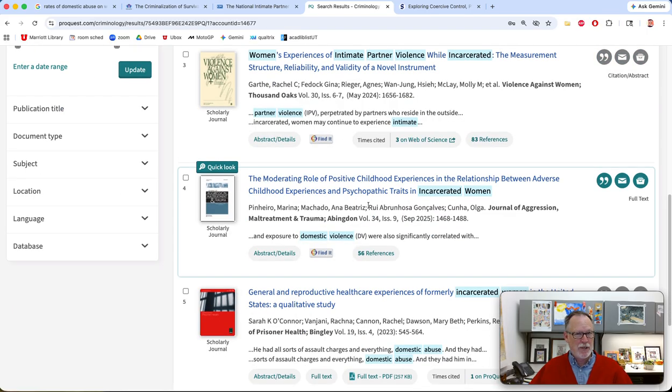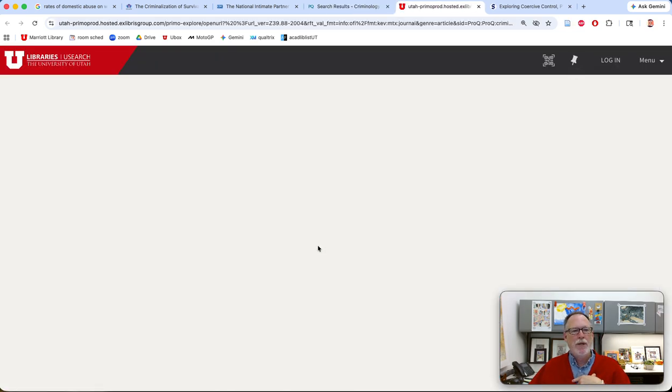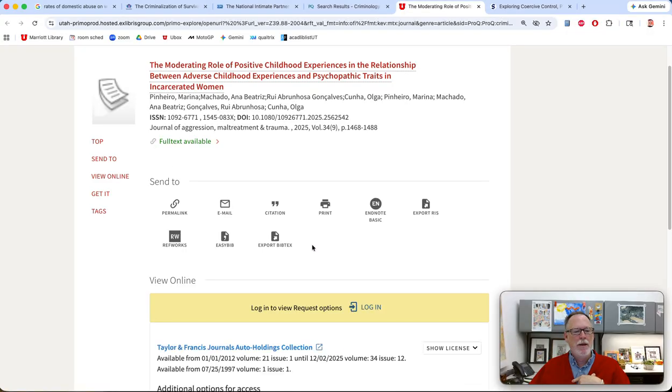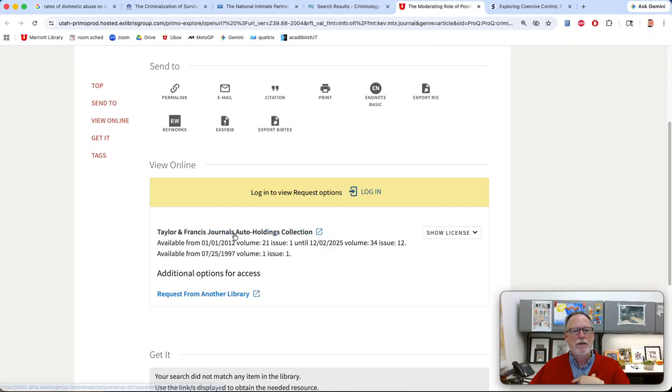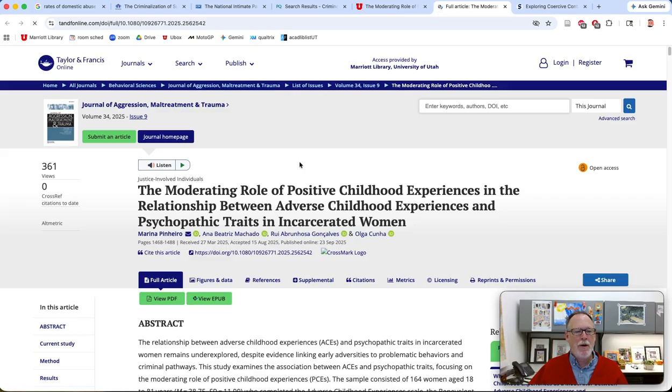There's going to be overlap with some other databases, but this is kind of how you would go in. If you ever get stuck and you can't get the full text of an article, look for this Find It button. And it'll go to the library catalog. And you can click on a list of another database that it will send it to you. Just click like mad until you can find it. If you can't find something, let me know. And let me know how it goes.